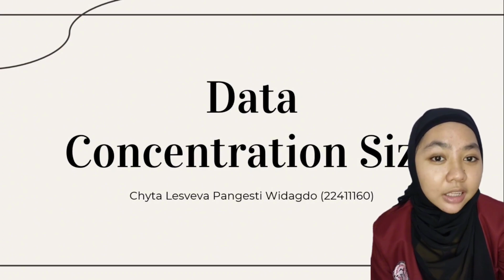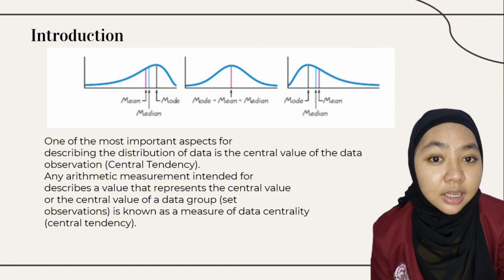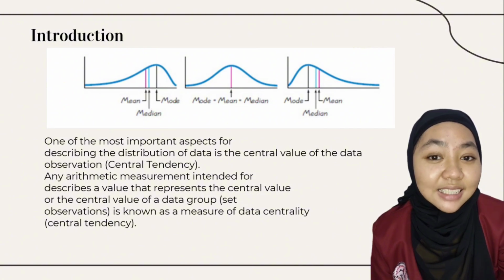Here, I will explain a little material about centralizing single and group data. One of the most important aspects for describing the distribution of data is the central value of the data observation, or central tendency. Any arithmetic measurement intended to describe a value that represents the central value of a data group or set of observations is known as a measure of data centralization or central tendency.